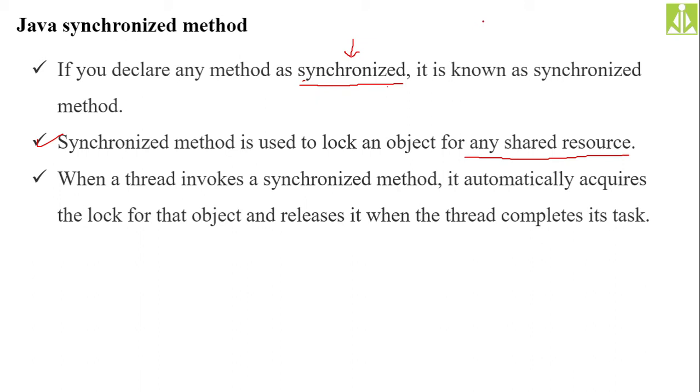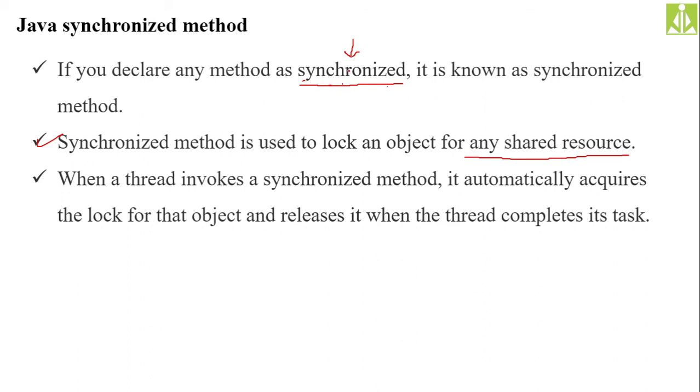When a thread invokes a shared synchronized method, it automatically acquires the lock on it, on that method or that object, and releases it when the thread completes its task. After completing the full task only, it releases that lock. Once the lock is released, it is free to be acquired by other threads.